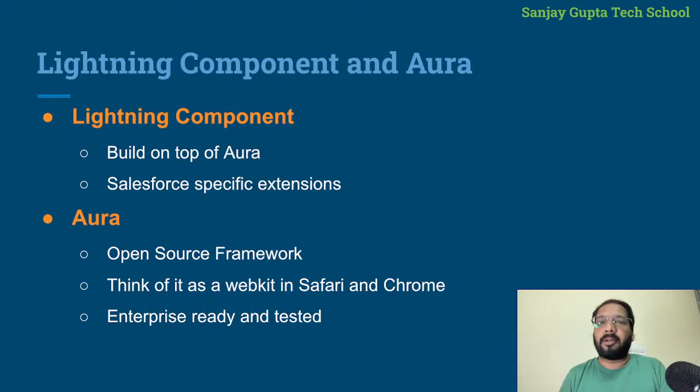But nowadays we have Lightning Web Component as well, so that's why Lightning component is a little bit confusing. We can say Lightning Aura component, and that is also correct. Aura is below Lightning component. With the help of the Aura framework, we basically implement Lightning component, right? Aura is basically an open source framework.